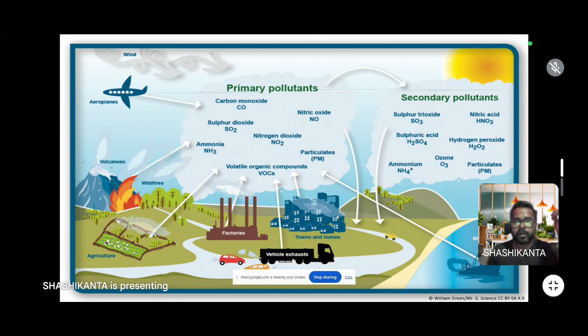The primary pollutants are carbon monoxide, sulfur dioxide, nitric oxide, nitrogen dioxide, particulate matter, and volatile organic compounds. These are released from industries, factories, towns, homes, agricultural activity, and the sea. Then these change in the atmosphere into sulfur trioxide, nitric acid, sulfuric acid, hydrogen peroxide, ammonium ion, ozone, all of which are converted. Then these are called secondary pollutants.